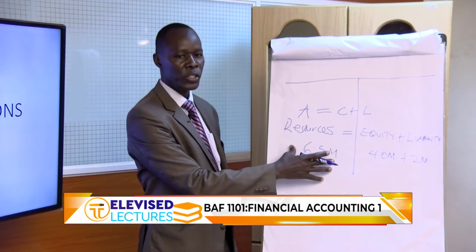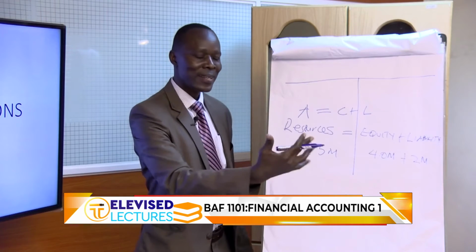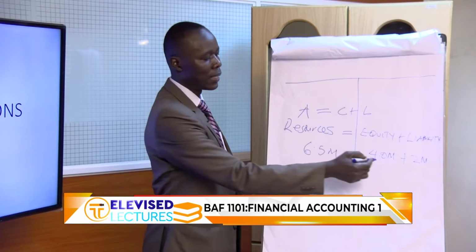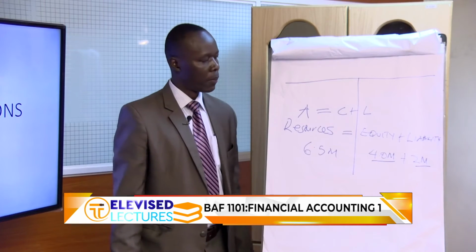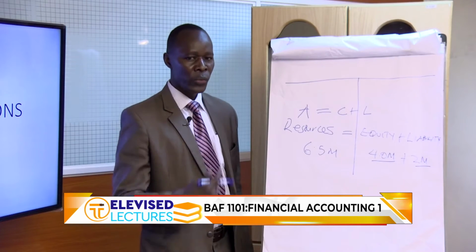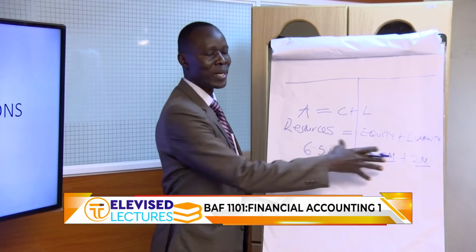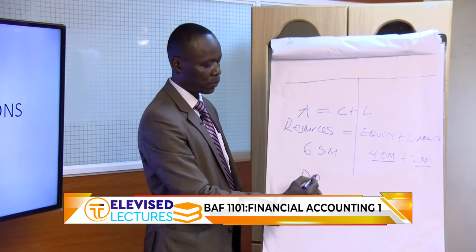Your truck, its value is 6.5 million. But who provided this 6.5 million so that you acquired it? Partly from yourself and partly from lenders. So when we are recording transactions, we must do it to show these two perspectives. And that is what is called double entry.